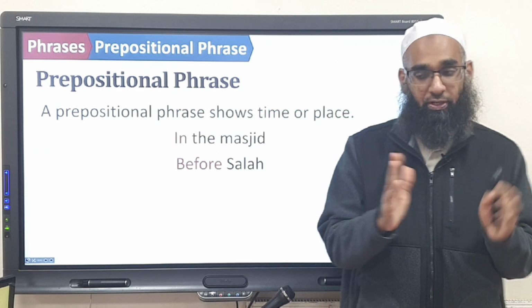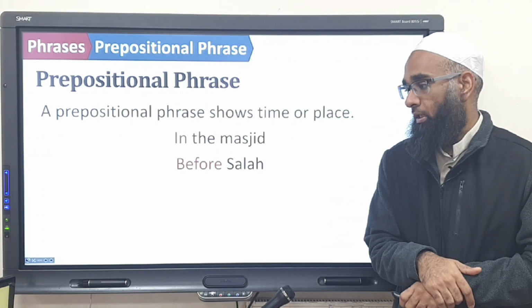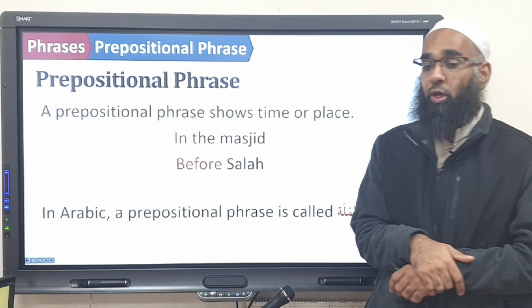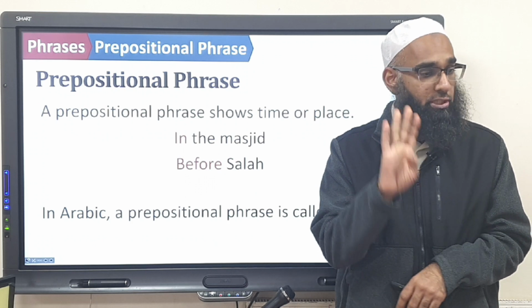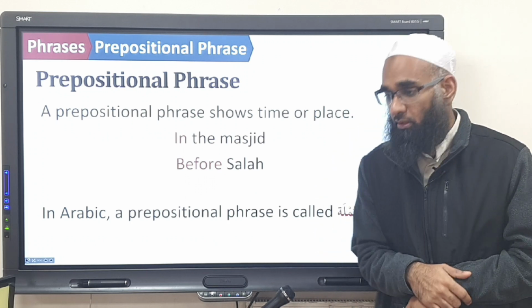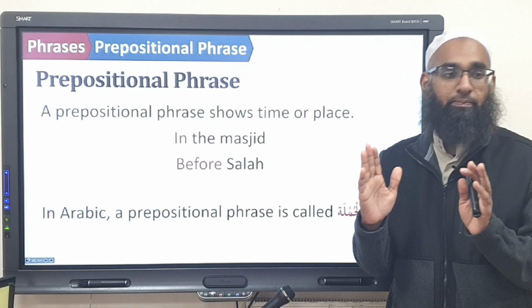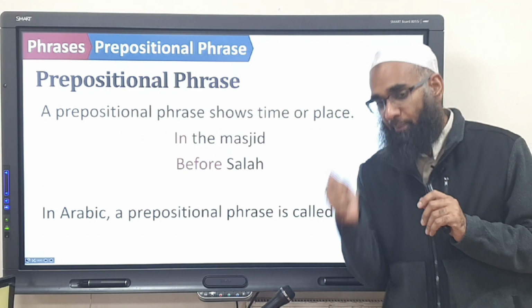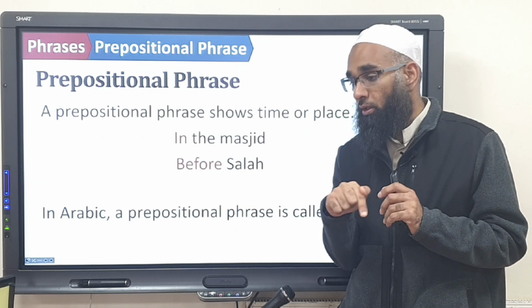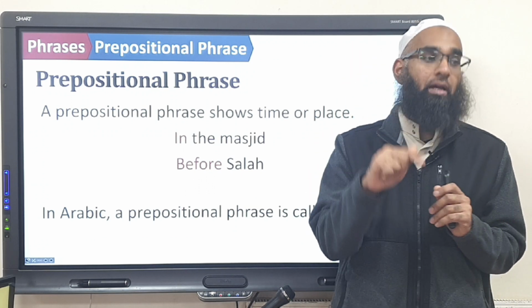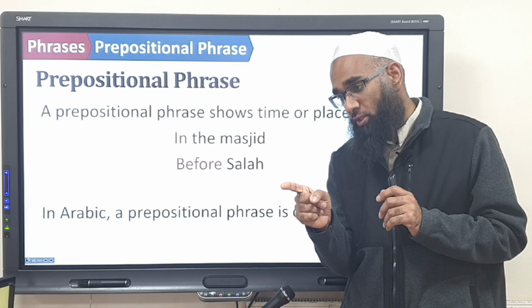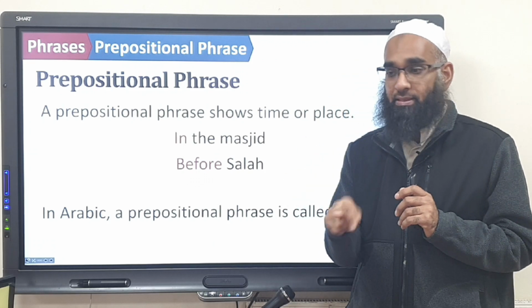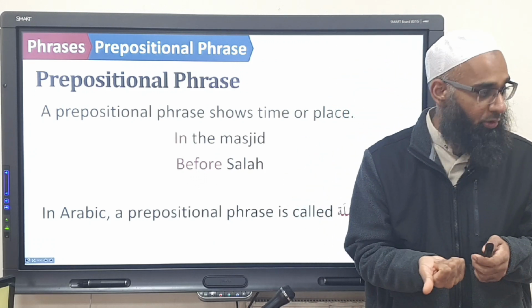And in Arabic, what do you call a prepositional phrase? The shibhul jumla. So a prepositional phrase shows time or place, and this is called shibhul jumla.